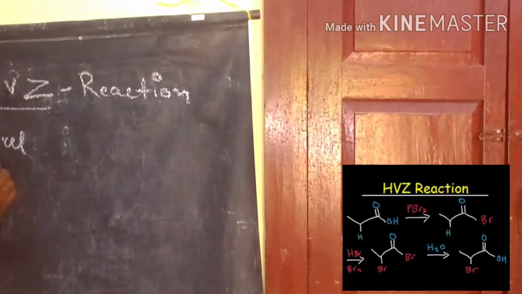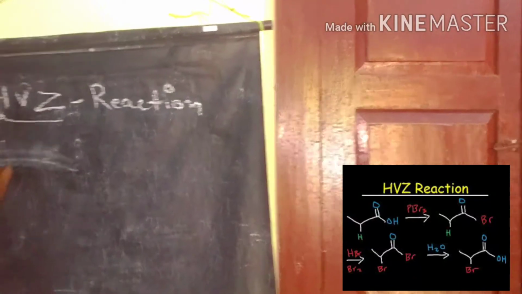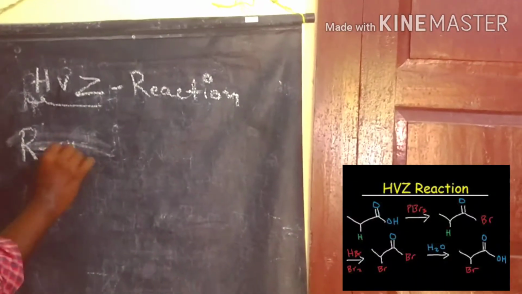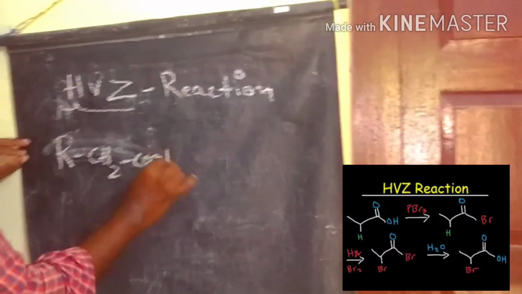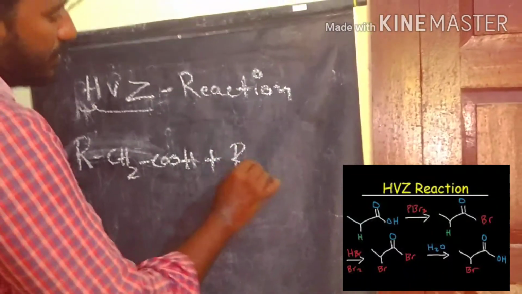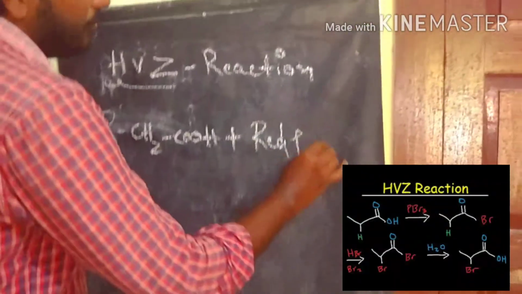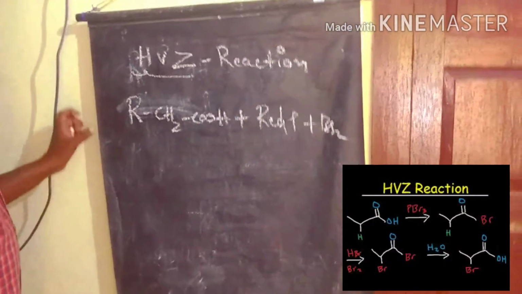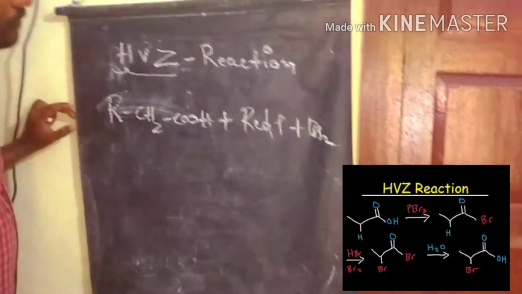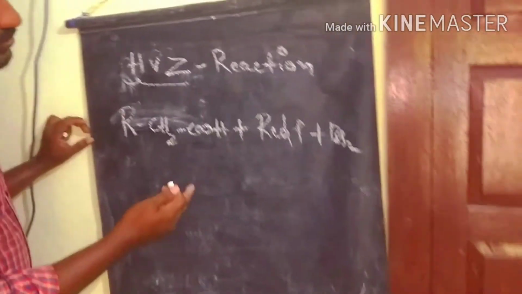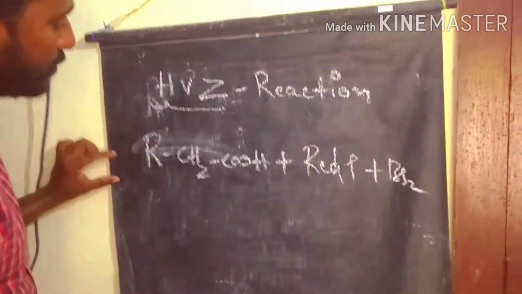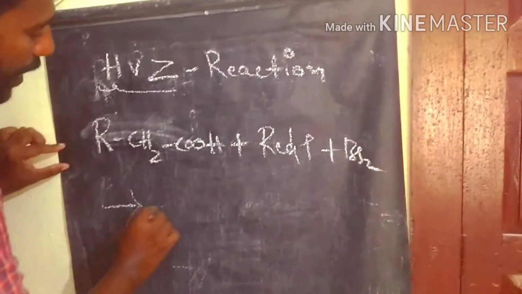What is the Hell-Volhard-Zelinsky reaction? Carboxylic acids react with red phosphorus and halogens. It is halogenation in the presence of red phosphorus to produce alpha halo acids.